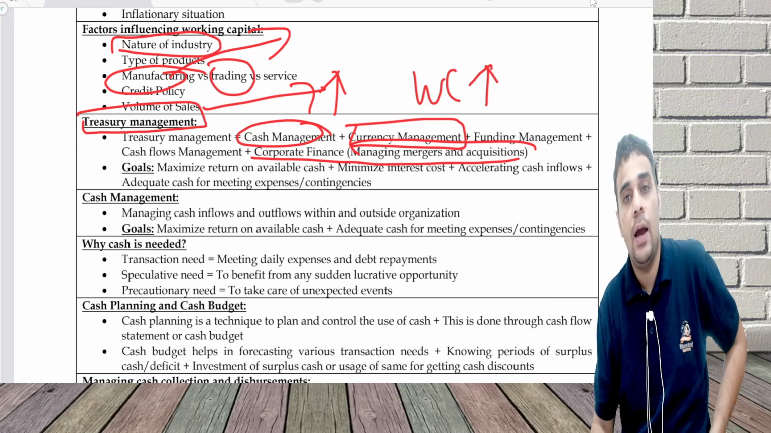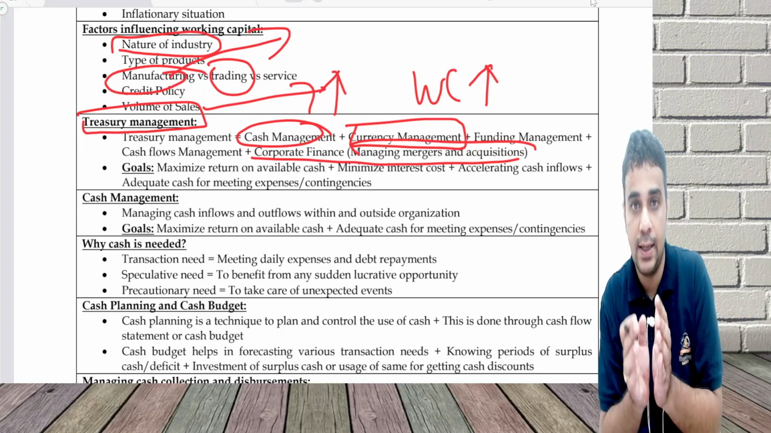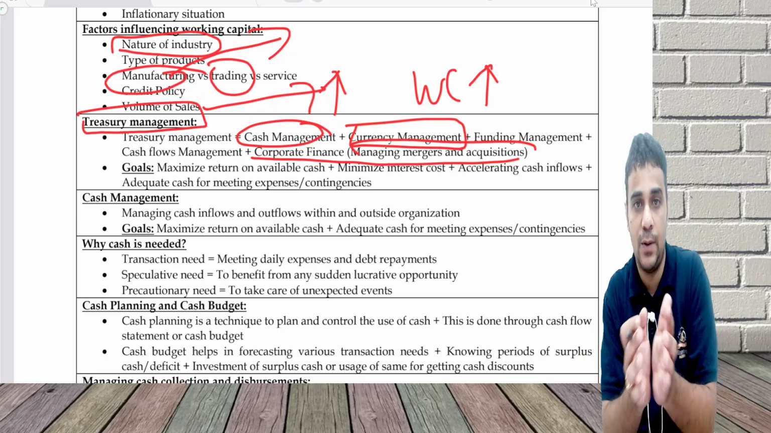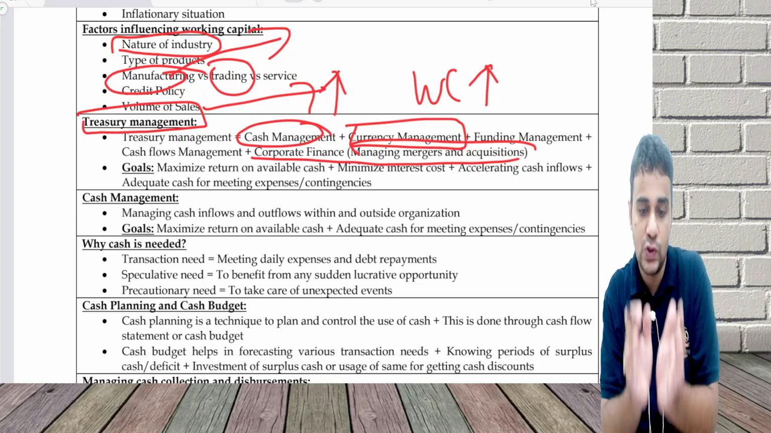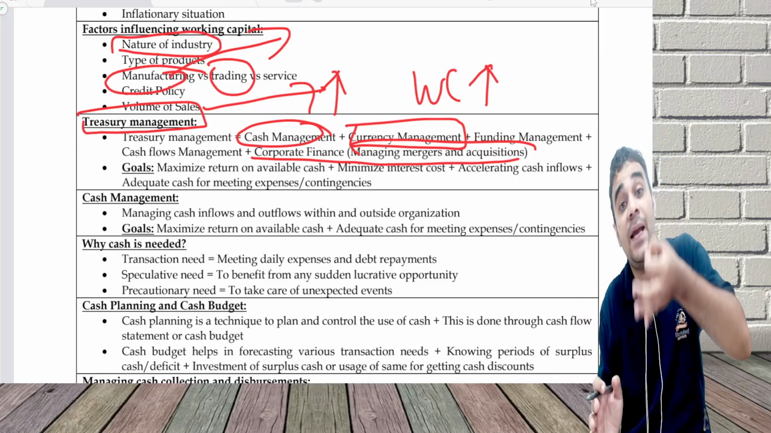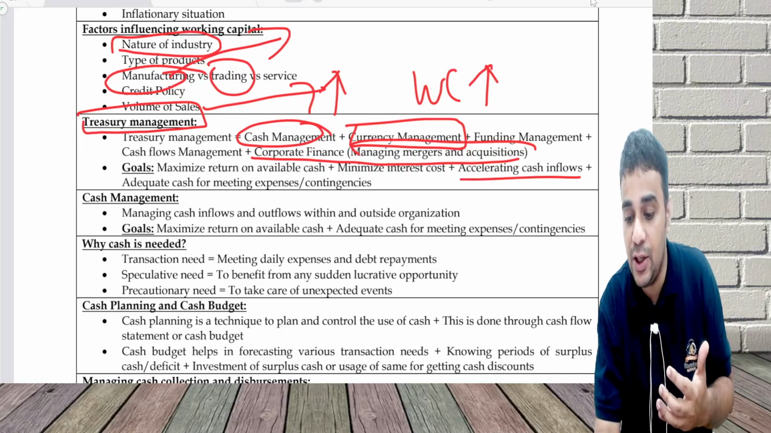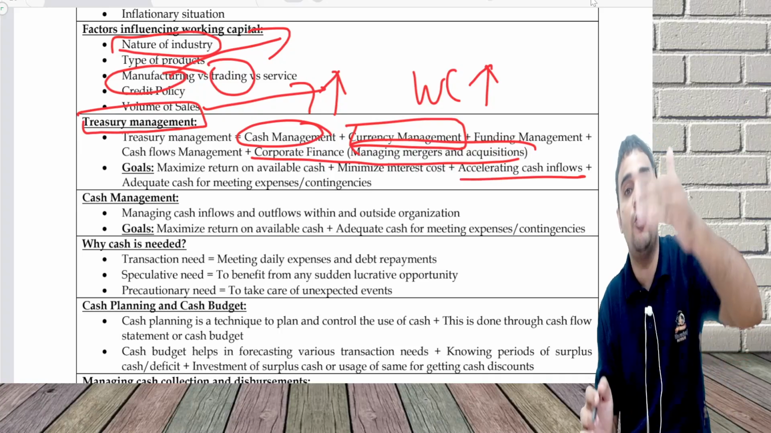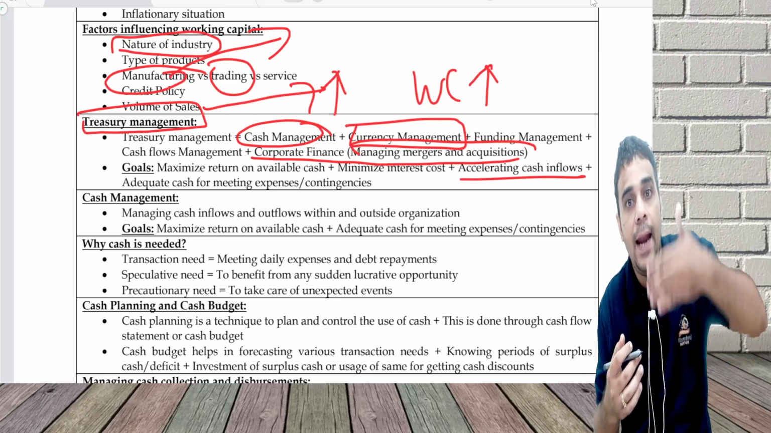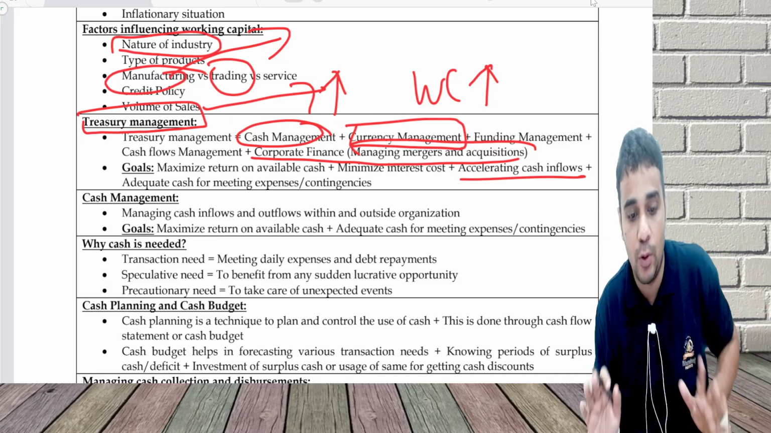What is the goal? I want to maximize the return on the available cash. I can use cash for multiple purposes. You'll understand as we proceed. So use the cash in such a manner that you can maximize the return, minimize the interest cost. You don't want to borrow money, accelerate your inflow, decelerate your outflow, accelerate your inflow and reduce your outflow or make the payments later without any impact on goodwill.